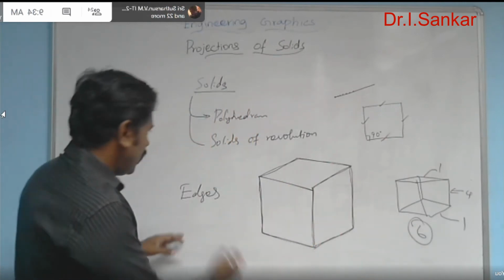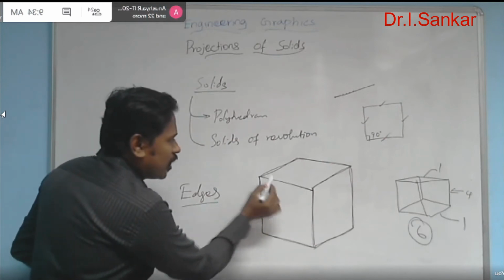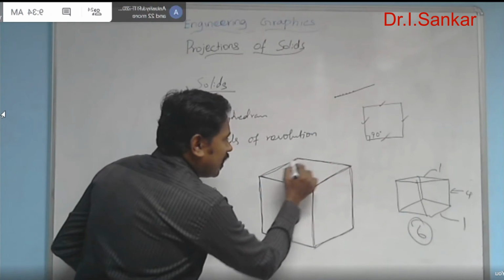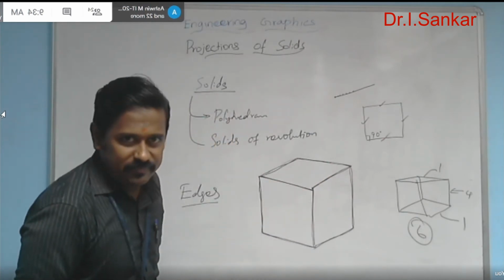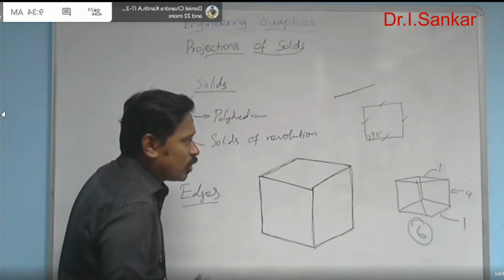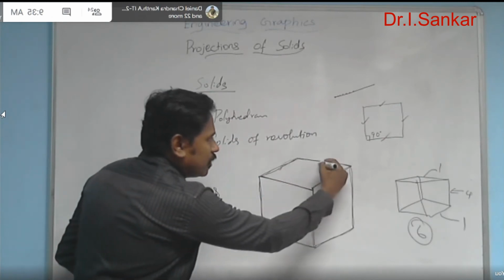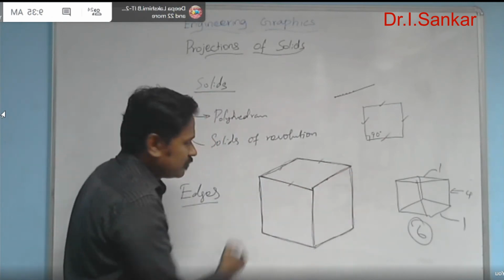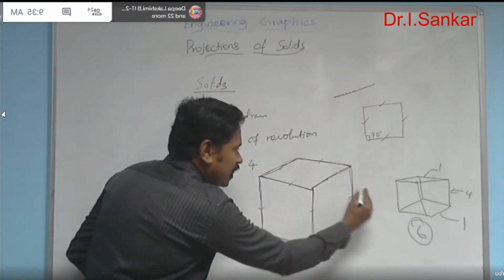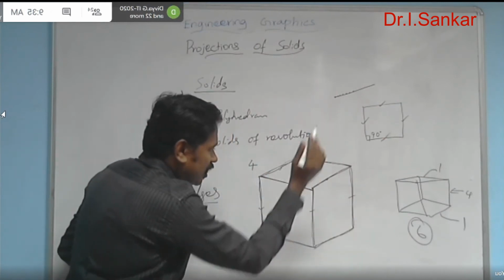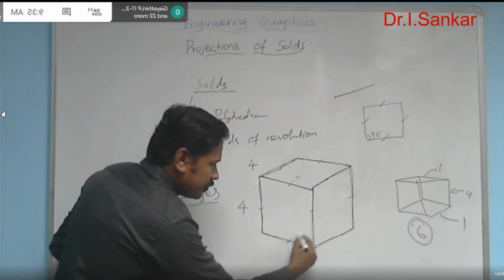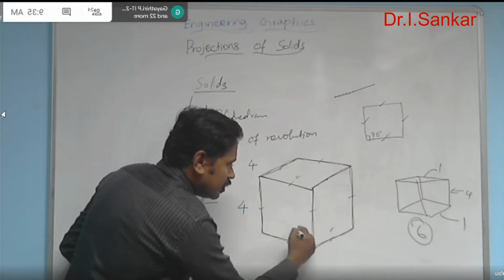Okay, and now in the case of a solid, who are all the edges? The boundary line of each and every plane is nothing but an edge. In this solid, how many edges are you having? In the top 1, 2, 3, 4. 4 edges in the top. Inside 1, 2, 3 and beneath 4. So inside 4 edges. In the bottom 1, 2, beneath 3, 4.